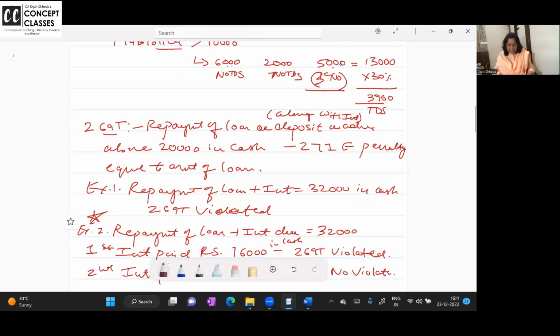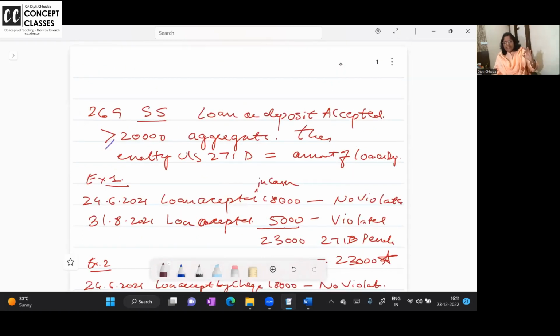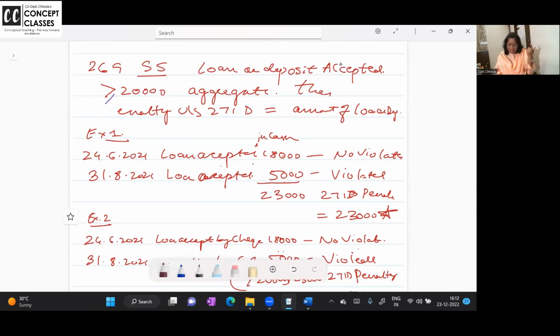Okay, now let me take some examples to make it more clear. 269SS says we should not accept loan or deposit of 20,000 and above in cash. So I accepted an 18,000 loan in cash on 24th June. 269SS not violated. 18 is still there and I accepted 5,000 more. 18 already I had taken in cash. If I take 5,000, this will be like 23,000 loan taken in cash, 271D levied, and the full 23,000 will become taxable.